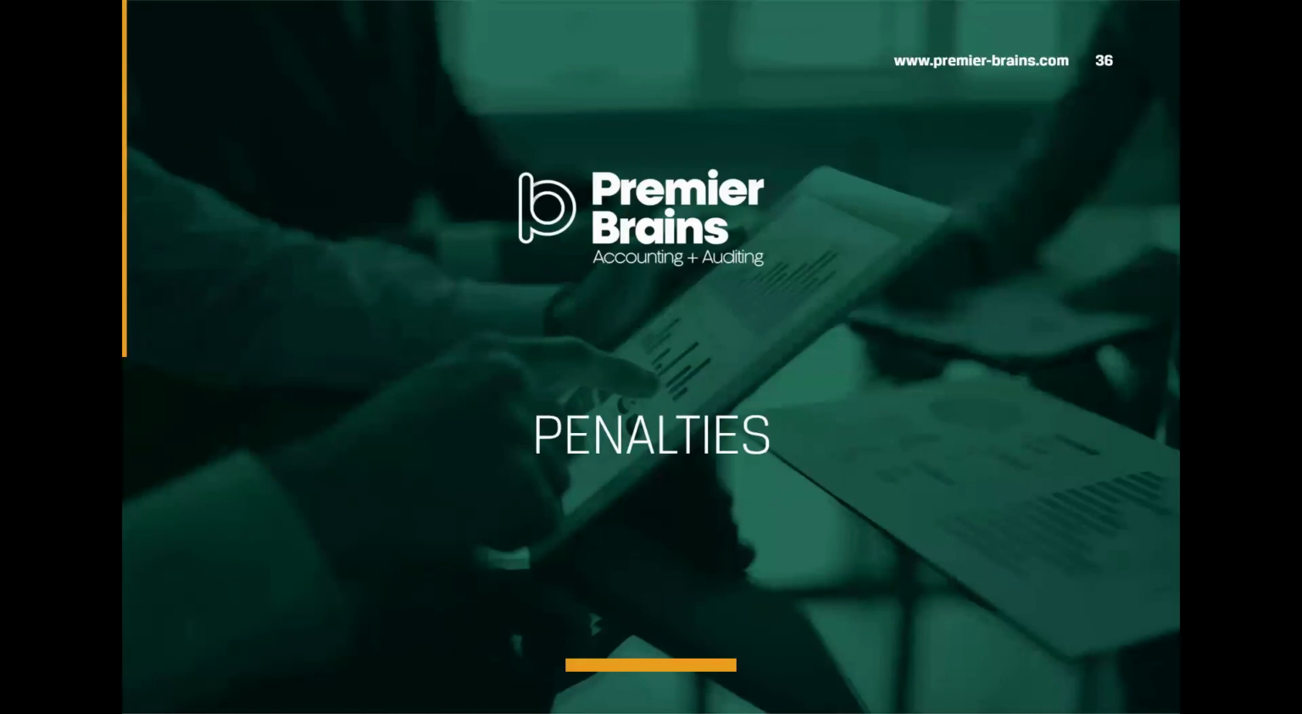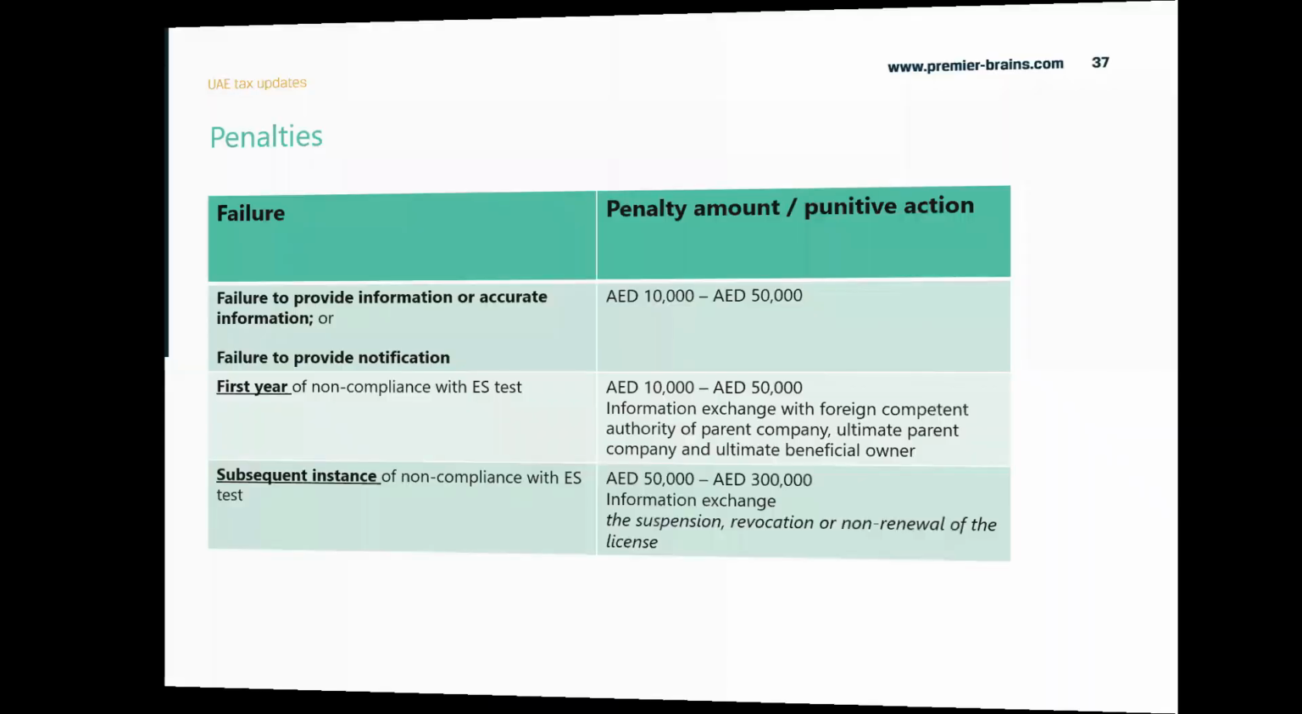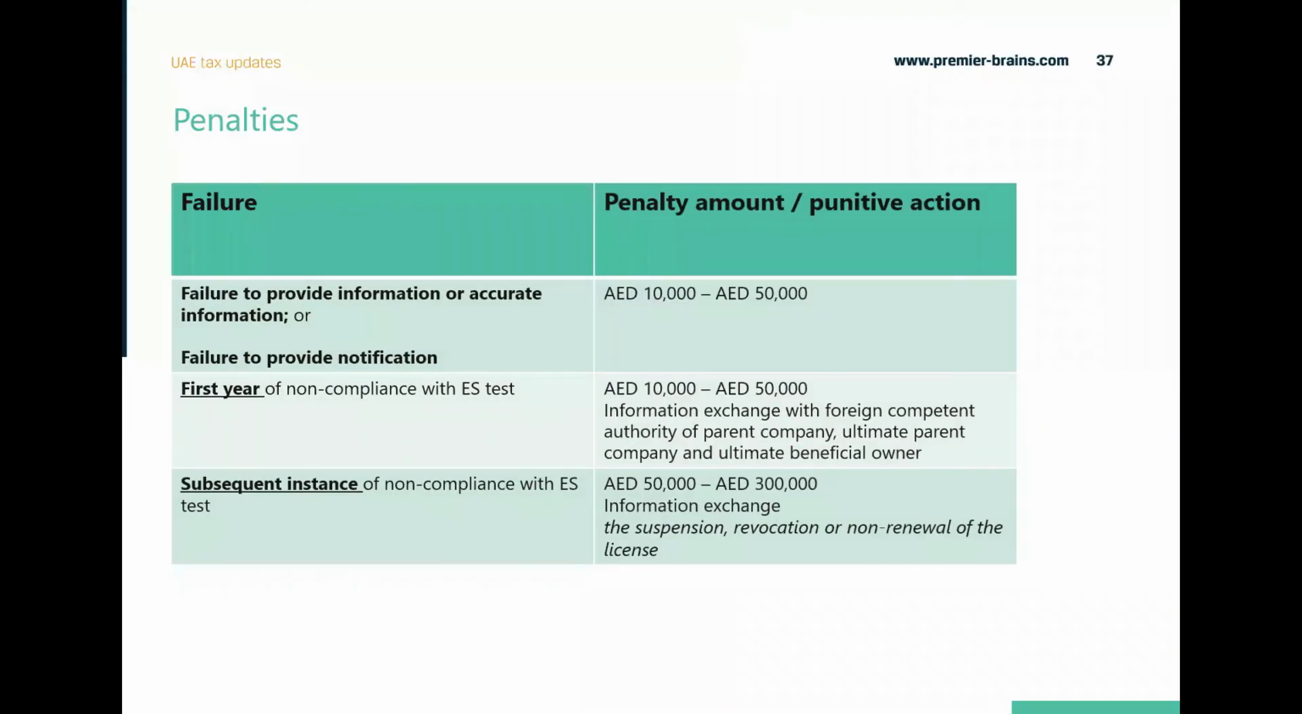So what are the penalties if someone doesn't comply with the law or doesn't submit the notification? Failure to provide information or accurate information carries a penalty of 10,000 to 50,000 dirhams. So it is very important that you make an accurate assessment as to whether you are falling under the relevant activity definition or not. And if you don't provide the notification within the deadline, failure to provide notification also carries a penalty of 10,000 to 50,000. So make sure that you don't miss the deadline given by the different regulatory authorities.